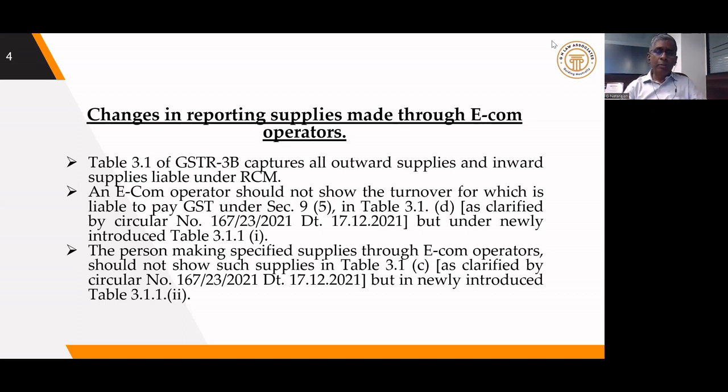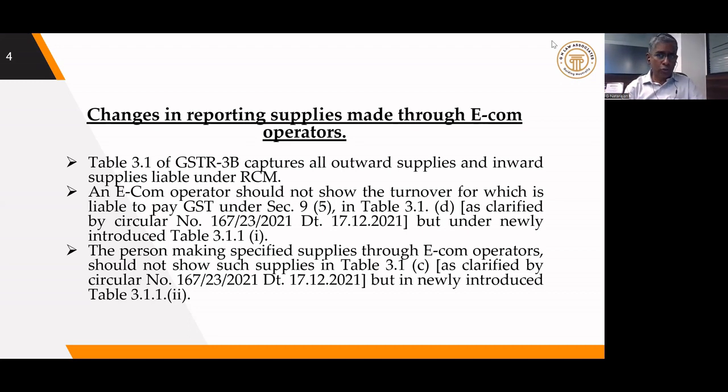Now, a new table is introduced in the GSTR-3B return. Table 3.1.1 has been introduced. It will have two classes, class 1 and class 2. So the e-commerce operator, let us say Swiggy, whatever food supply is happening through Swiggy, the tax will be paid by Swiggy themselves and not by the hotel. So Swiggy has to show that particular value in table 3.1.1 class 1, subclass 1.